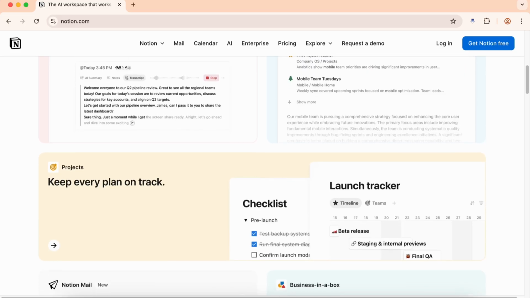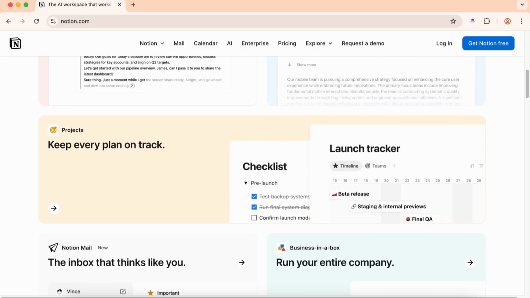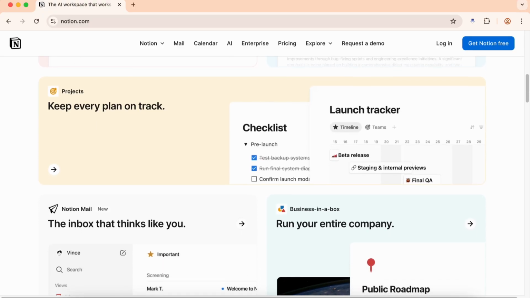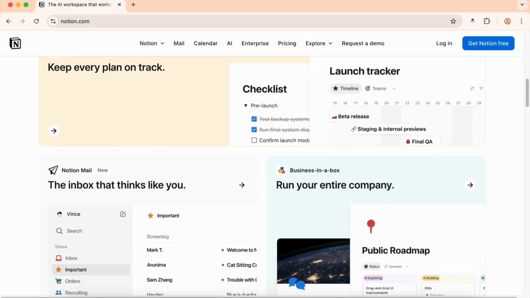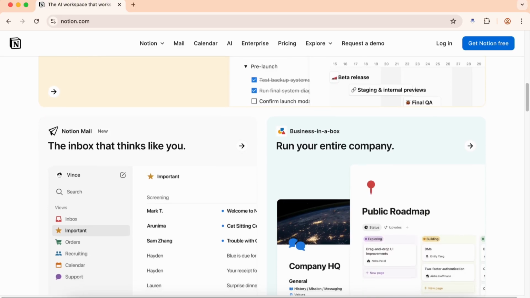Every piece of content is a block that you can drag, rearrange, and transform. Text becomes a heading, headings become to-do lists, become databases. It's like having digital Lego blocks for information. This is where Notion gets scary good. The database functionality is genuinely impressive.